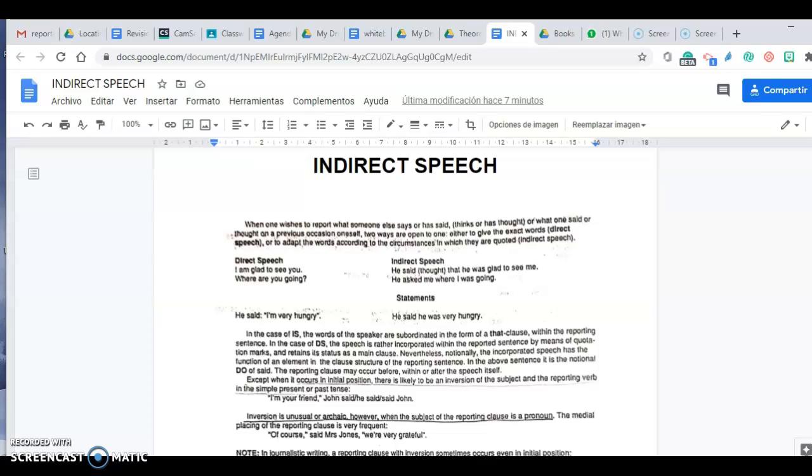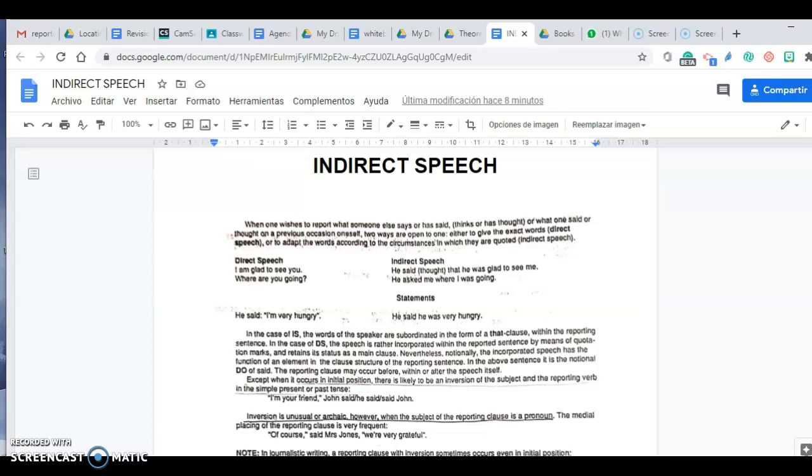When one wishes to report what someone else says or has said, thinks or has thought, or what one said or thought on a previous occasion oneself, two ways are open to one. Either the exact words, that is to say, direct speech, or to adapt the words according to the circumstances in which they are quoted, that is to say, indirect speech. This is something that we know, this is no news.